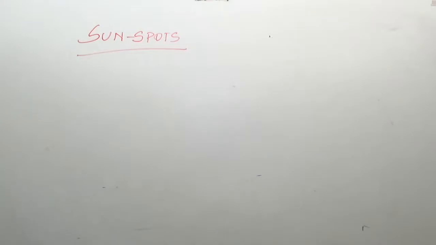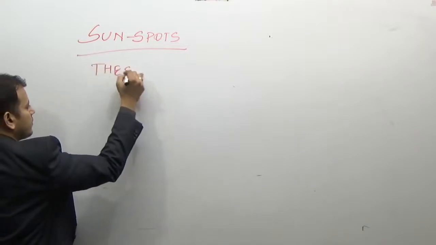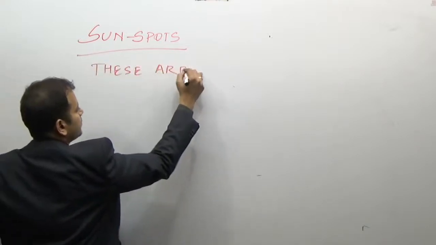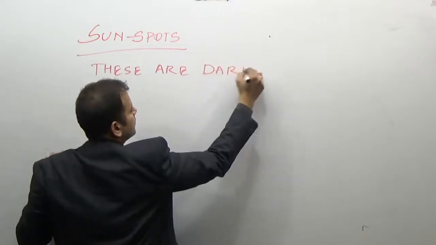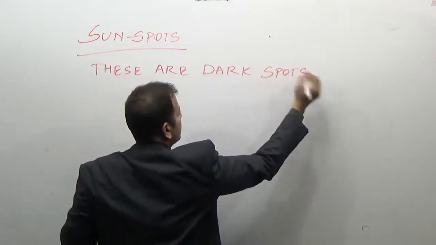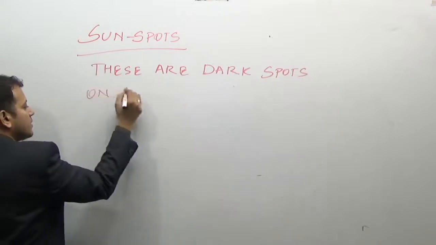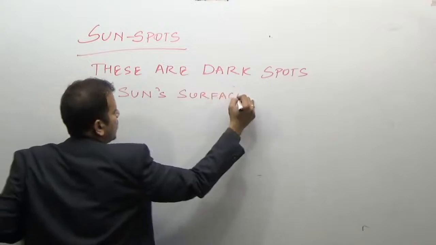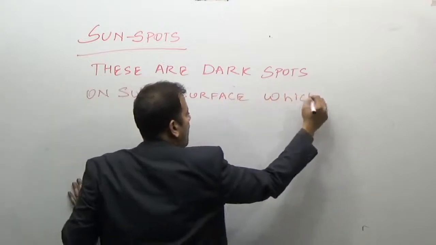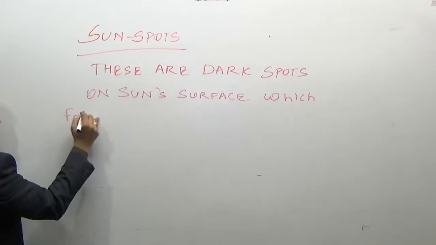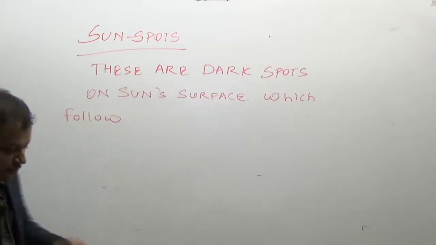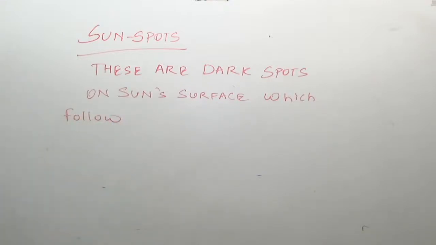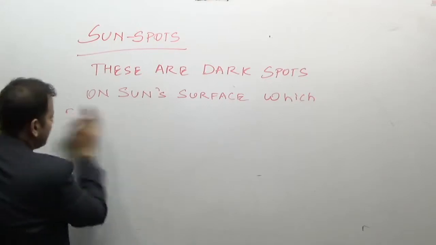These are the dark spots on the sun's surface, which follow an 11-year cycle.